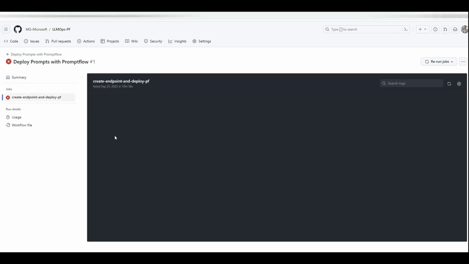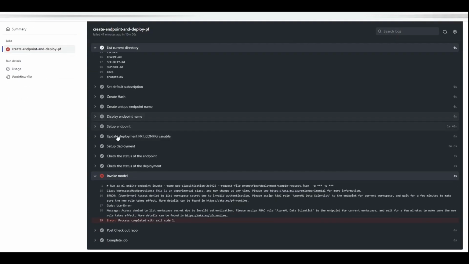deploying an endpoint. So if I clicked on this, it deployed successfully, but for invoking that, it gave me an error. I want to show you how I resolved that error. When this endpoint is deployed, you need to give permission as Azure ML data scientist to the Azure ML workspace that you created this endpoint out of. So make sure you do this. Give this role to your endpoint for letting your endpoint access the Azure ML workspace that you have deployed this. That was the trick. I resolved that and it worked.